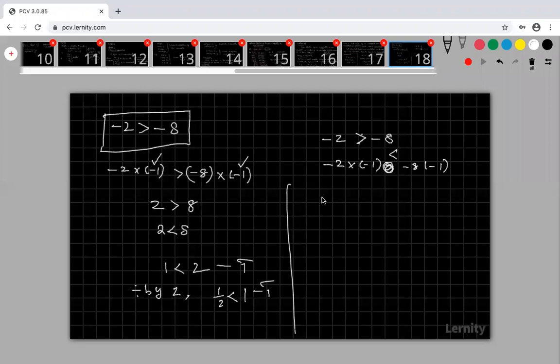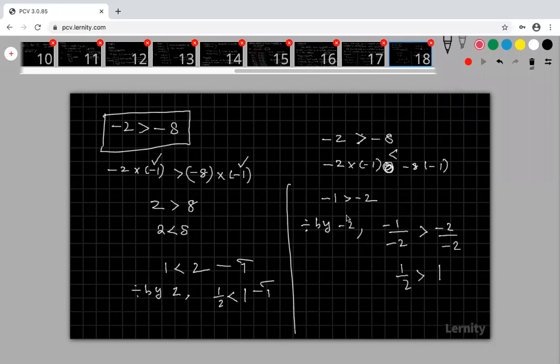Suppose I am taking minus 1 greater than minus 2. Divide by minus 2, what happened? So minus 1 divided by minus 2, greater than minus 2 divided by minus 2. What happened? This is 1 by 2, this is greater than 1. This is not true.